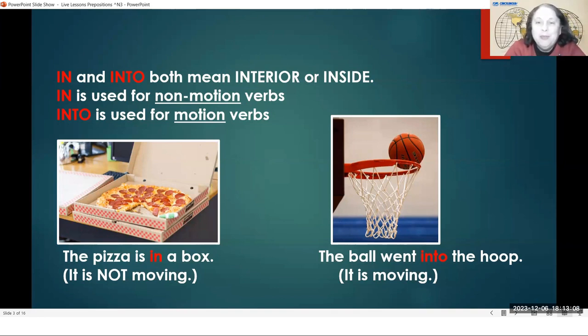Exterior? Interior means inside. Exterior means outside. If you go through the exit, that means the door to go out. So if you're going through the exit, you're going to the exterior, you're going to the outside. You can go in a door, and then you can go through the exit to go outside.